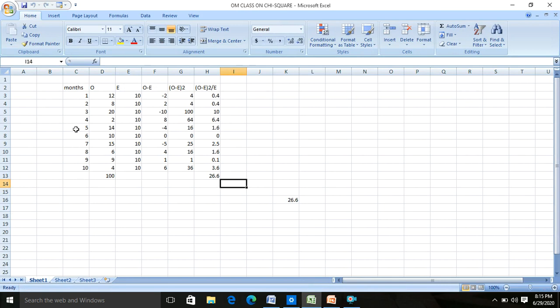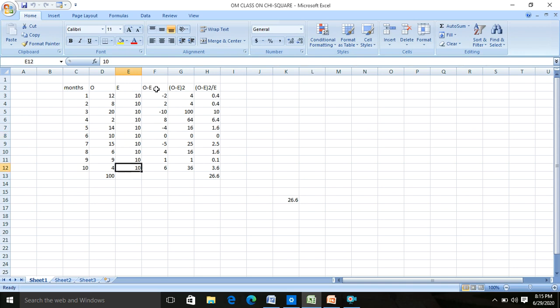I already noted this data for the number of kids born per month for the 10 consecutive months observed. Now what will be the expected value? We add it to get 100. If 100 is the total number of births in 10 months, what will be the expected value? If the condition was ideal, there was no effect of month, it would be 10 each month, right?